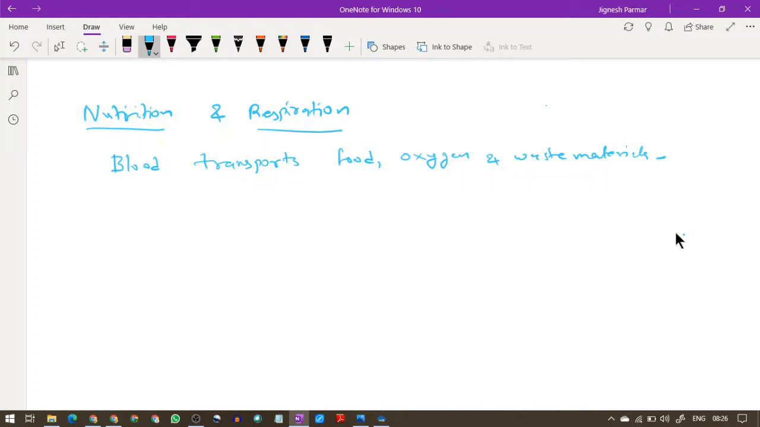in our body. So what exactly happens? This transportation of these things is taken care of by blood. What is blood? You have already studied in 9th standard that it's a connective tissue.